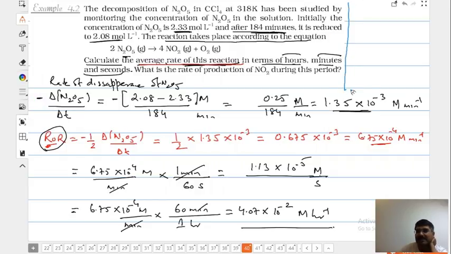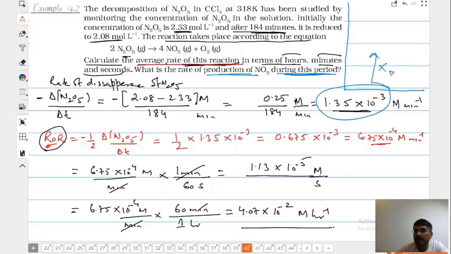I'm sorry, I'm acting like a miser because I have to write here. I can't go to the next screen. Now listen, what is the rate of production of NO2 during this reaction? Please listen to me. In the time that 2 moles of N2O5 go, 4 moles of NO2 will form. That means the rate of formation of NO2 is double.